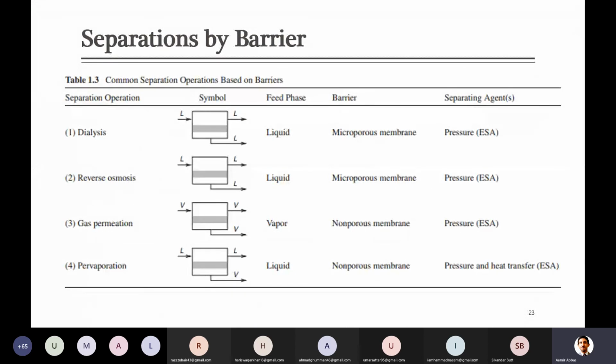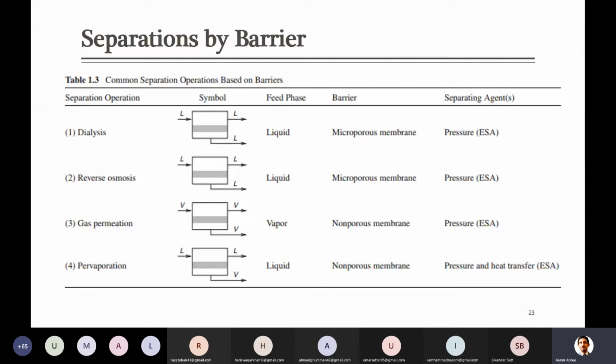So here there are four general categories of membrane which are commonly used. By the way, for all other techniques which we discussed yesterday or are discussing today, maybe you can find more examples. But the things we are discussing here are usually related to our syllabus, and they are common practice techniques. Like in distillation, in the earlier version of the book, the third edition, you can see a lot of things related to distillation.